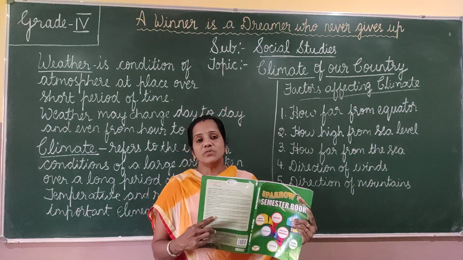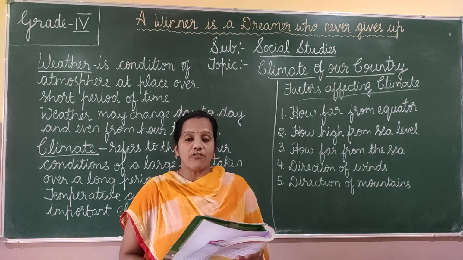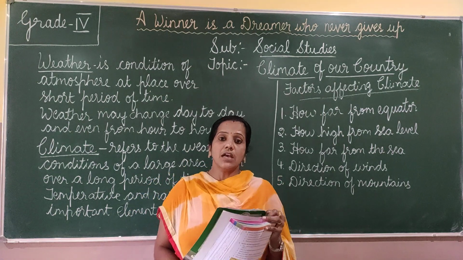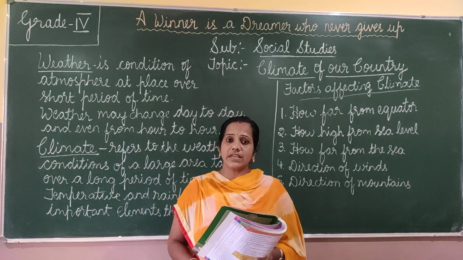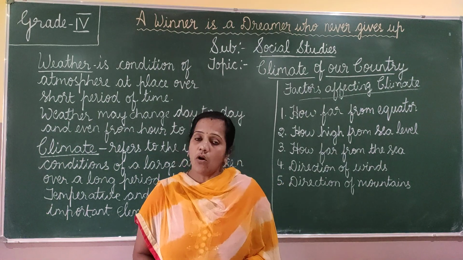As I told you before, in India the temperature and rainfall vary from season to season. Not in all seasons do we get rainfall, and not all seasons will be very hot or cold.